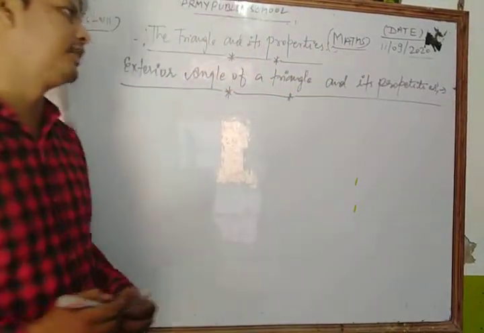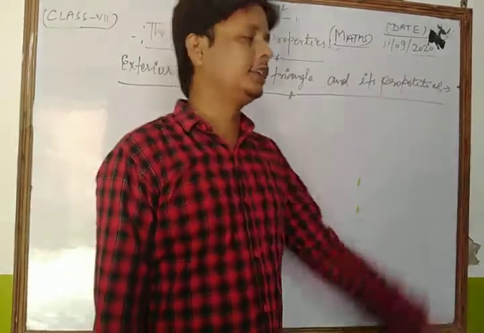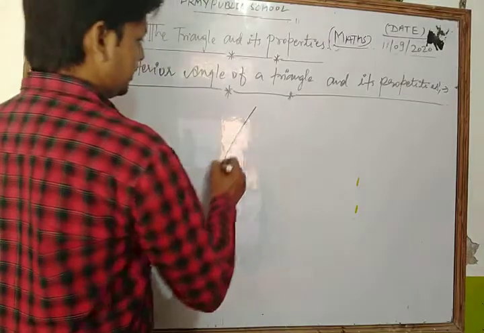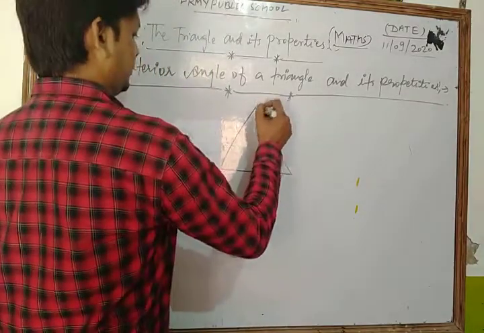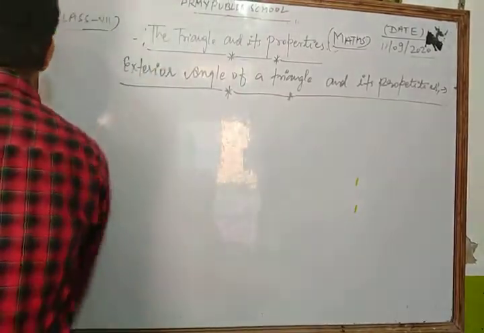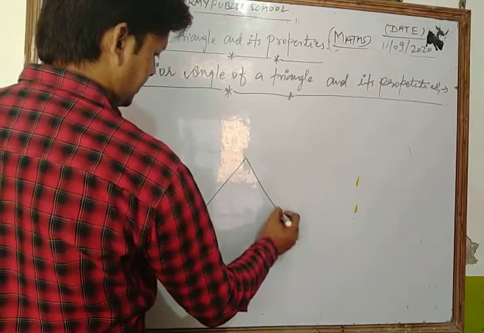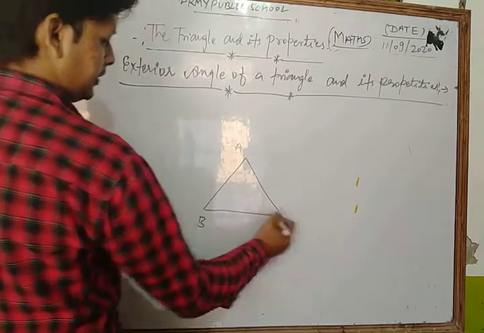Dear students, suppose we draw a triangle ABC.